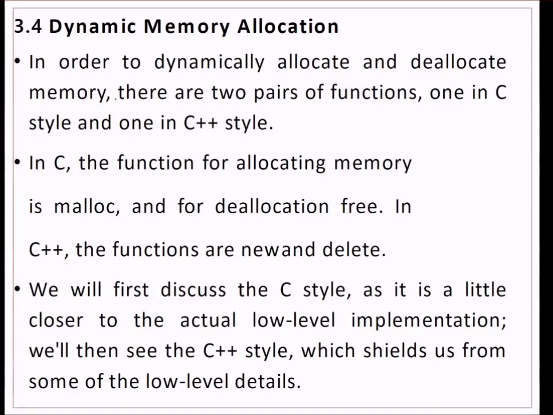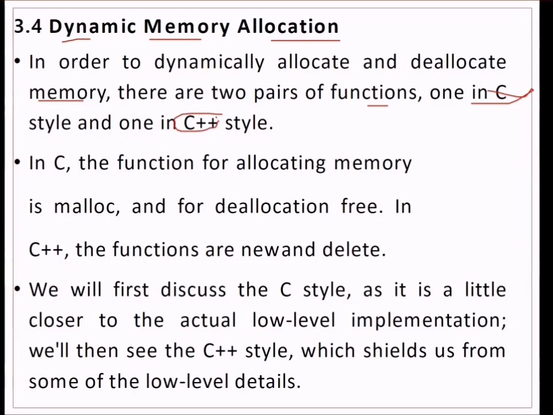Then dynamic memory allocation is also very important. We have already discussed it, but we need to revisit it. To dynamically allocate and deallocate memory, there are two pairs of functions: one C style, the other C++ style.